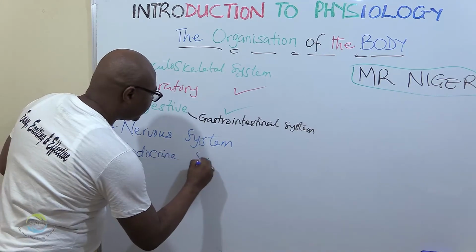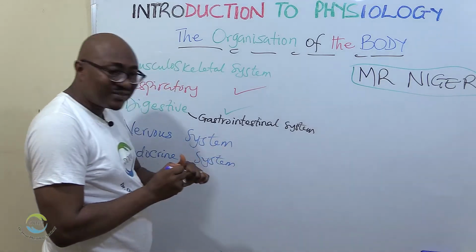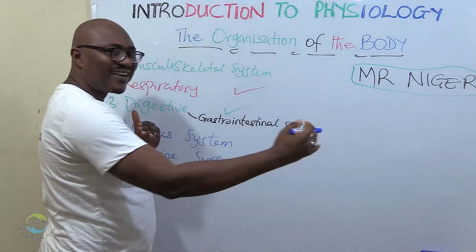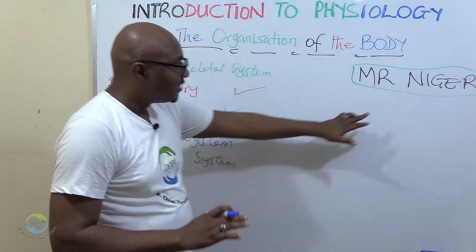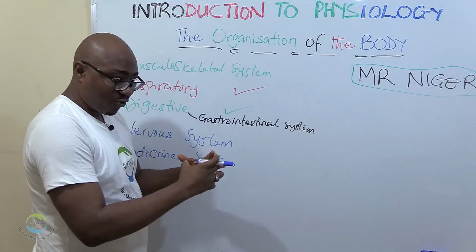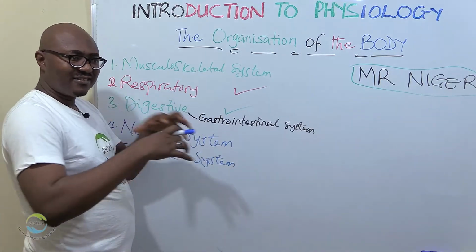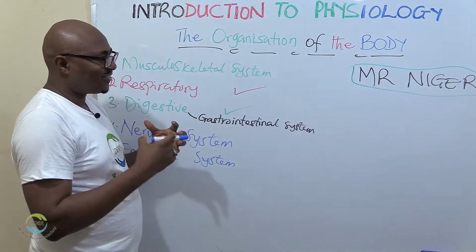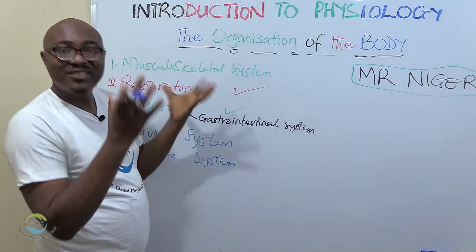Endocrine system. Both of them perform similar functions. The one is electrical means, the other one is chemical means of communication. So growth is related to nutrition. Growth is the addition of resources, which comes from nutrition. So they're related. So there's no growth system.